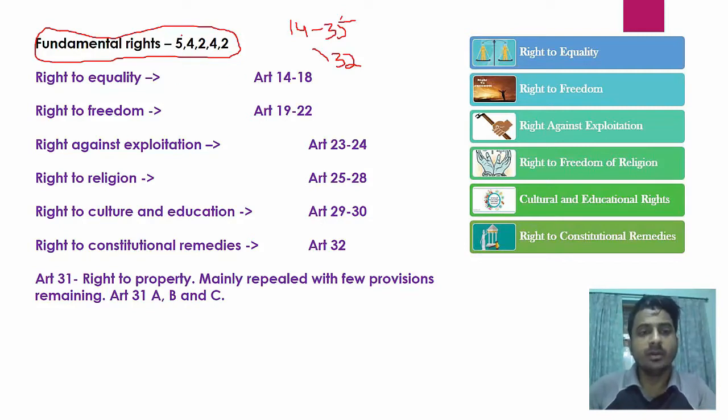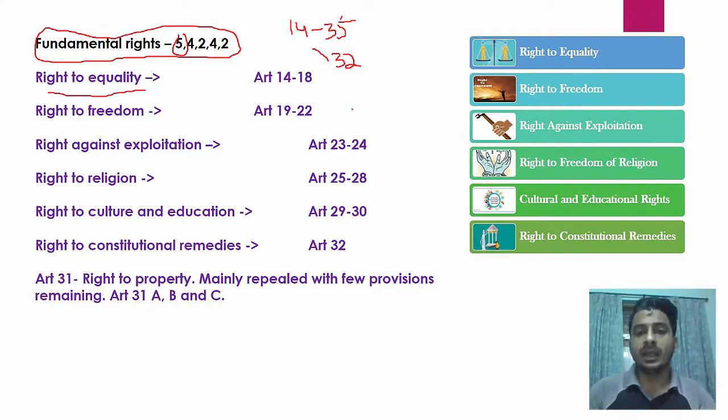Now how to remember? You have to remember this formula 54242. Okay, 4242 you will remember. You will have to remember 5 also. Okay, what does this mean? The articles from 14 to 18 are the right to equality, meaning all the articles which are centered around equality are in this.